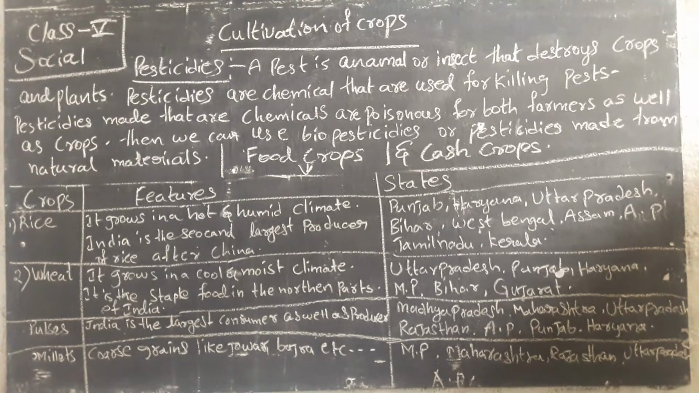Rice producing states are Punjab, Haryana, Uttar Pradesh, Bihar, West Bengal, Assam, AP, Tamil Nadu and Kerala.